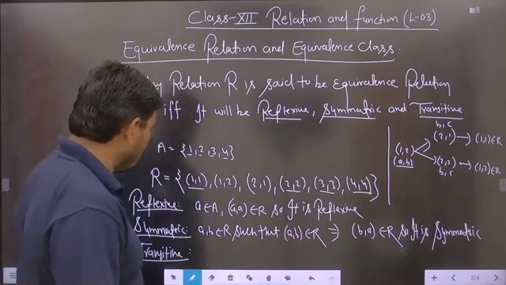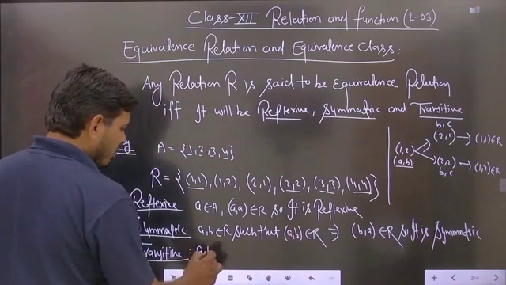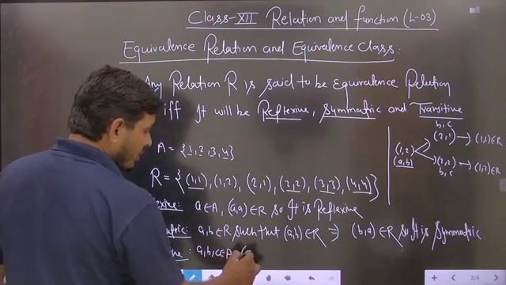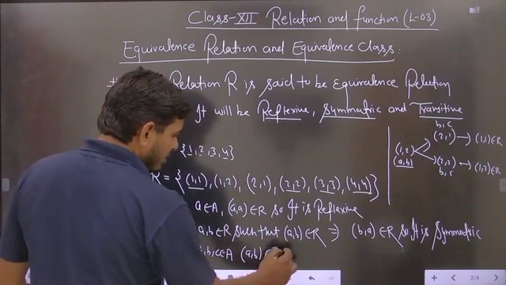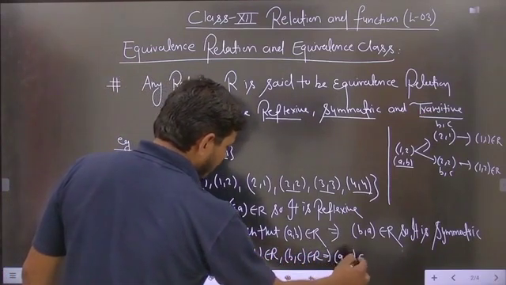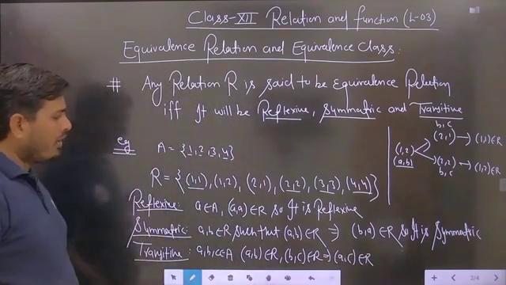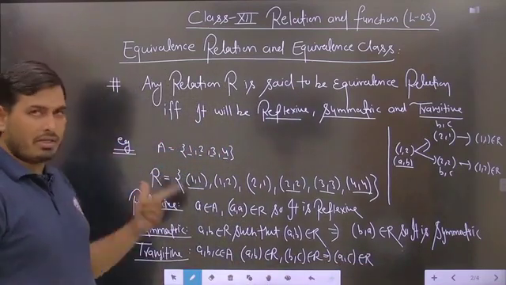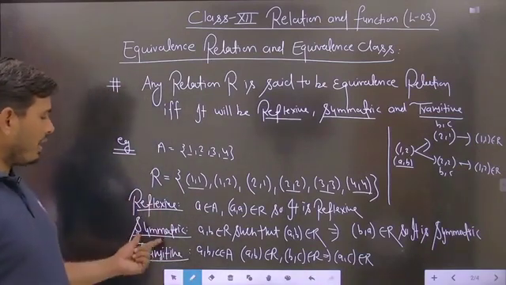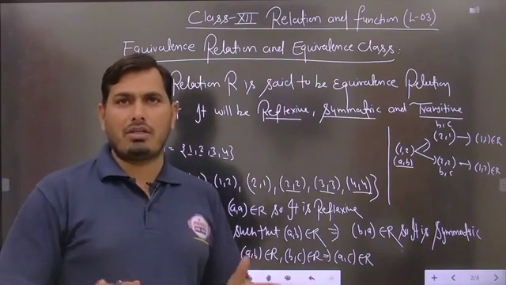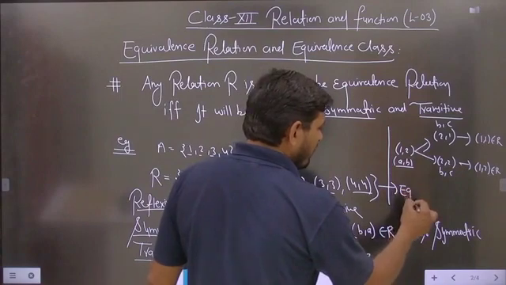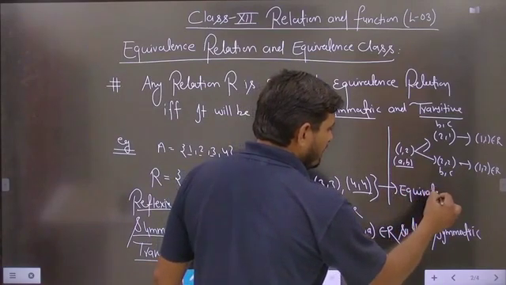So for this relation, there are three elements A, B, C belonging to set A such that AB belongs to R and BC belongs to R implies that AC belongs to R. So definitely, for each and every ordered pair, it is satisfied for this given relation defined on the set A. So this relation is found to be reflexive, symmetric and transitive. So this kind of relation is said to be an equivalence relation. So you can now declare this relation as an equivalence relation.